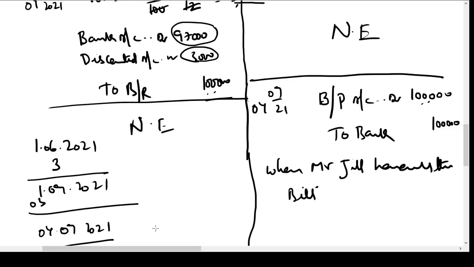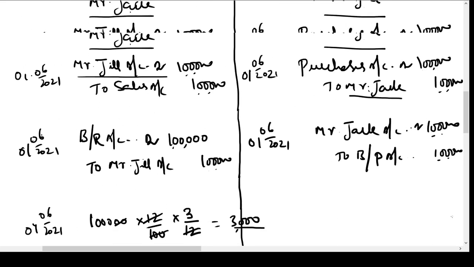So these are the entries we pass in the books of Mr. Jack and Jill when they discount the bill. Okay.